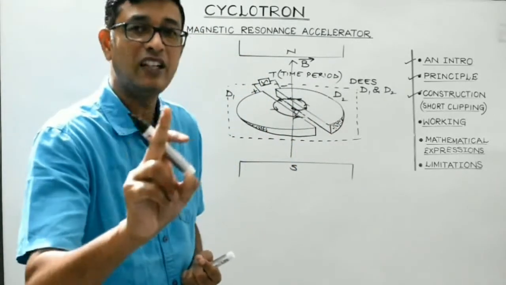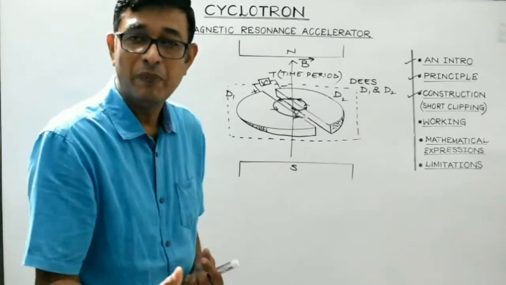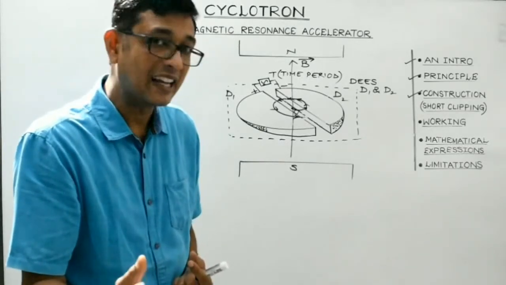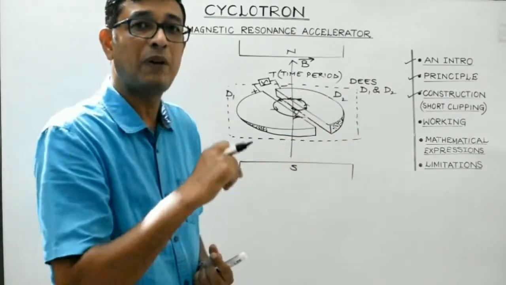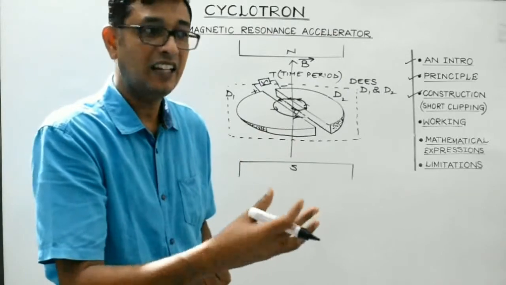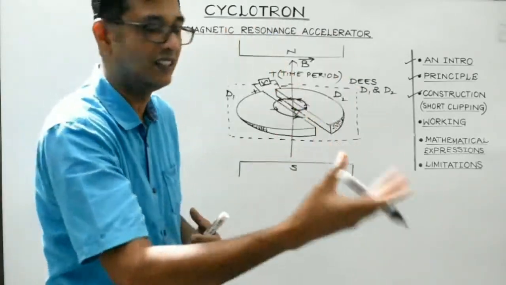be again only and only under the influence of the magnetic field, which will make the charged particle experience a magnetic Lorentz force, which will enable it to follow another semicircular path of larger radius. And this semicircular path will be followed by the charged particle with greater speed, right?